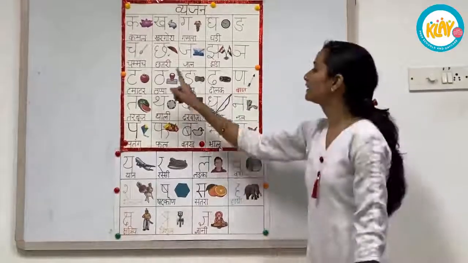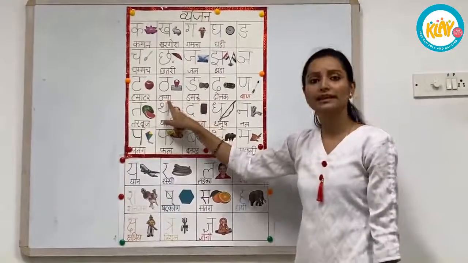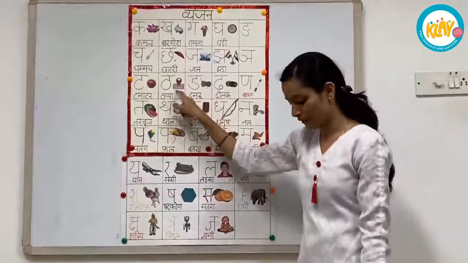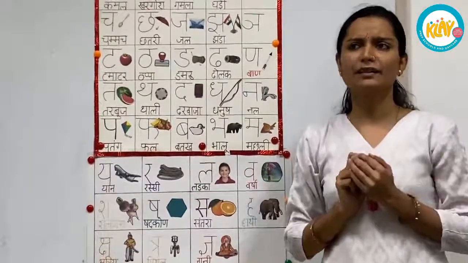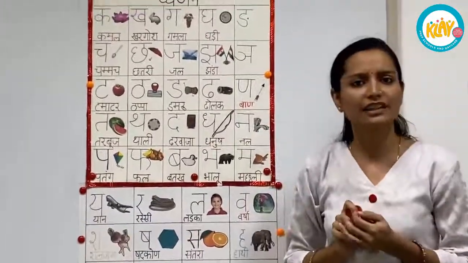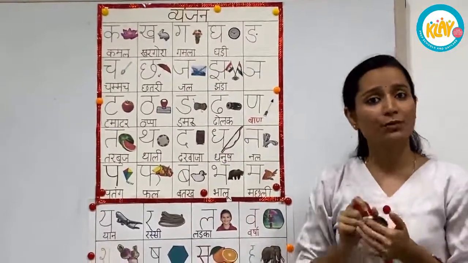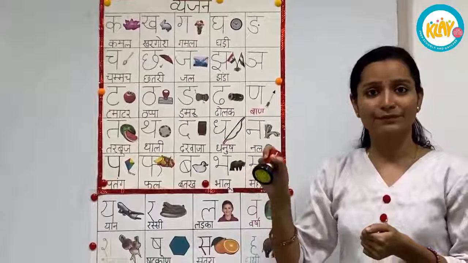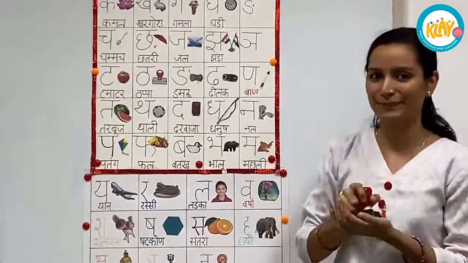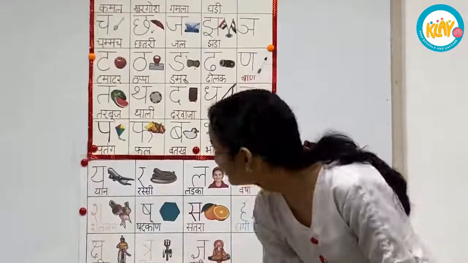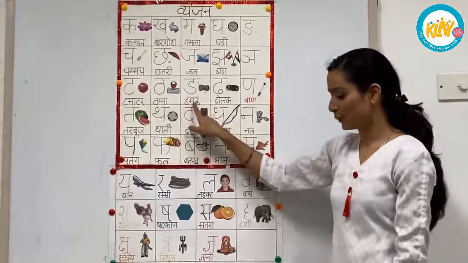Then comes Th. Th से ठप्पा, मतलब stamp. See, I have got a stamp. Maybe during your English classes or your alphabet stamping, you might have used some stamp. So those are called stamp. और हिंदी में उसे हम कहते हैं ठप्पा. D. D से डमरू.